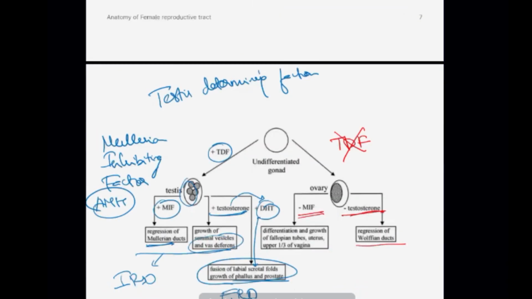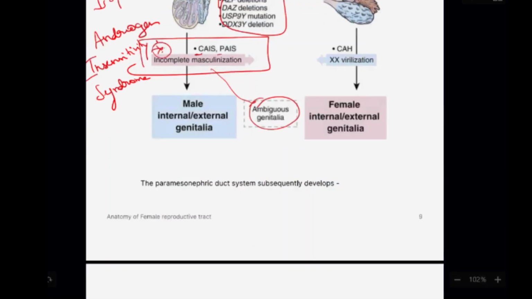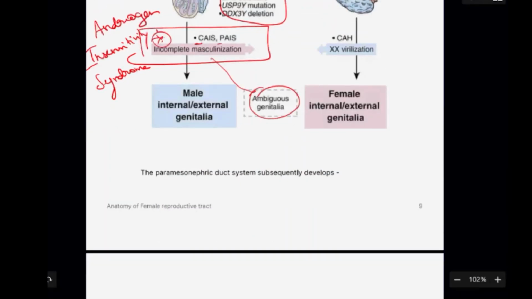So the paramesonephric duct is also called the Mullerian duct. That duct will be a very long duct like this. These ducts have a cranial, superior end and an inferior end.